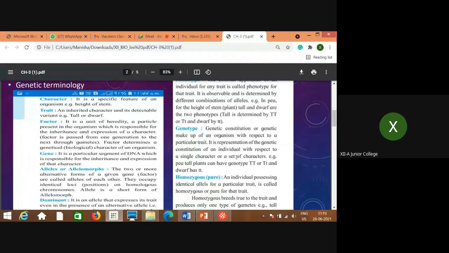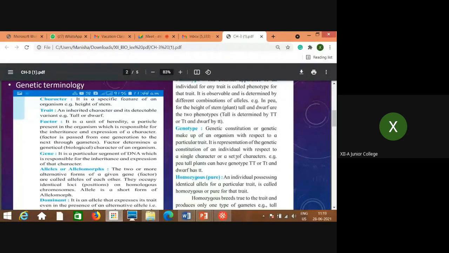Now, alleles or allelomorphs, that means what? Two or more alternative forms of a given gene, that means factor, are called alleles of each other. Very easy to remember. Here I'll tell you. Suppose height is the character, then what are the detectable variants in that? Tall and dwarf. So these alternative forms, either tall or dwarf, are called alleles or allelomorphs. For that particular character, either it is tall or it is dwarf.